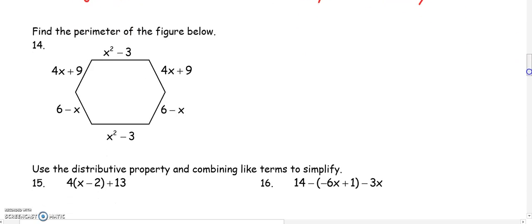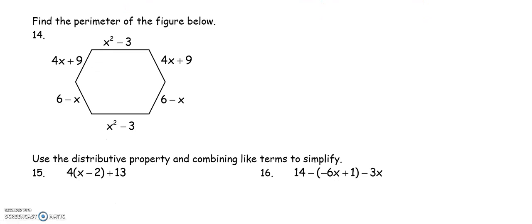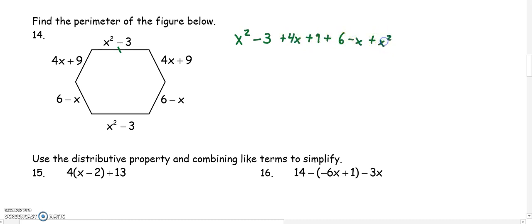Last, find the perimeter of the figure below. So when I'm doing perimeter, remember I'm adding all of the sides of my shape together. So x squared minus 3, we can pick any side to start. So I'm going to start over here and write them clockwise, just to make sure I don't forget anything. And then I can combine my like terms.